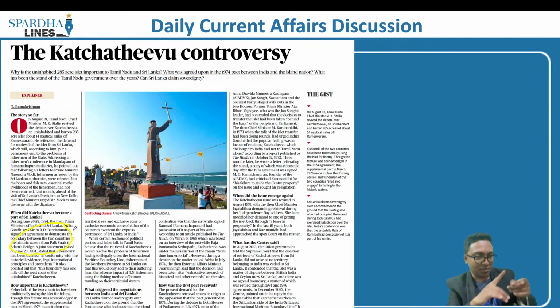Indian fishermen would be able to come up to this particular island, and they would also be able to wet their nets. They would be able to come up to this particular place and also rest on this island. So in 1974, we had this issue which was raked up, and this island was transferred to Sri Lanka. But the 1974 agreement also said that Indian fishermen would be able to fish in this particular locality.